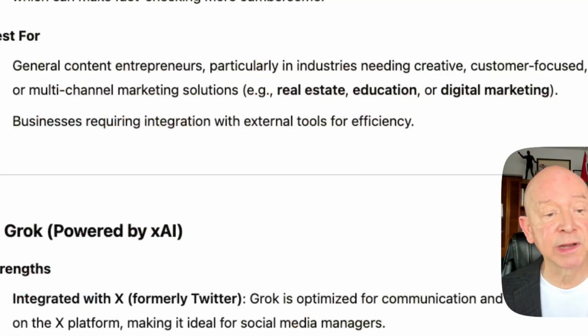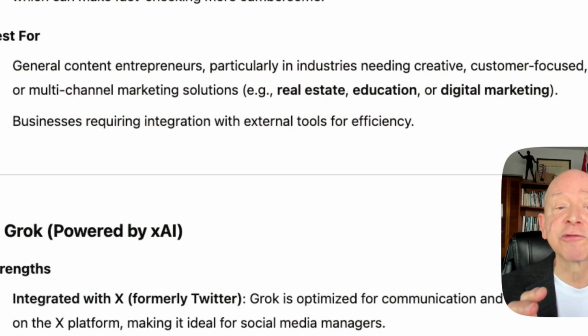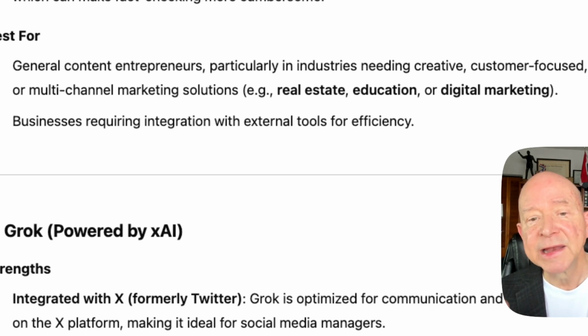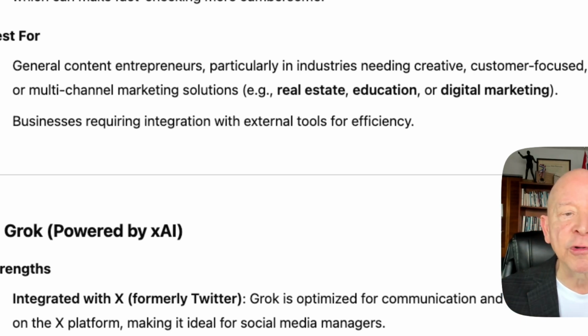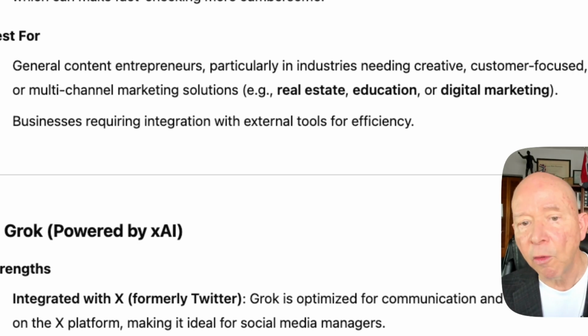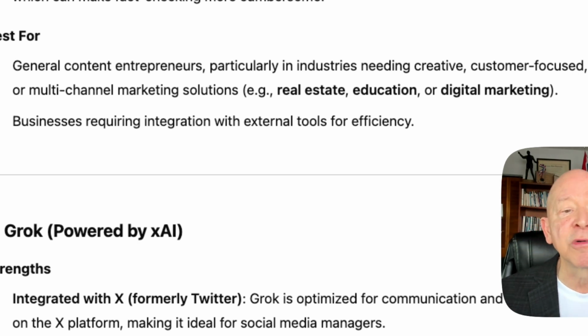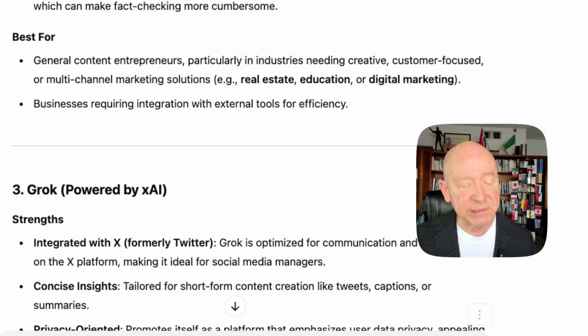So the question is, where is ChatGPT best? Well, here's what it says. It said it's best for general content entrepreneurs, particularly in industries needing creative, customer-focused, or multi-channel marketing solutions like real estate or education, digital marketing, and also businesses requiring integration with external tools for efficiency. This is where it comes into line, and I think we've got a really good tool with ChatGPT.